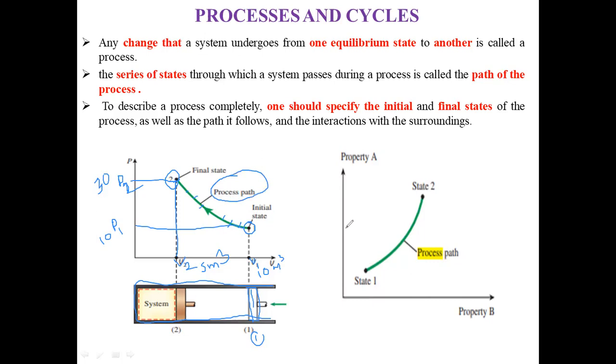See friend, here is the coordinate system, this is the y-axis, this is the x-axis. On the y-axis we can take the value of any property. Let us suppose we consider pressure P, and on the x-axis we take another property, volume V. So the values of properties at a particular state may change after some process.